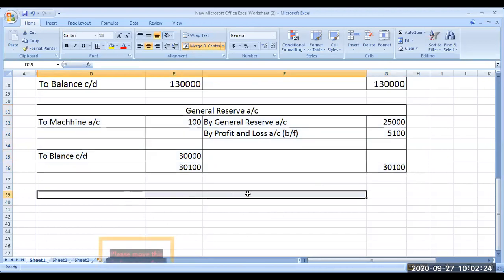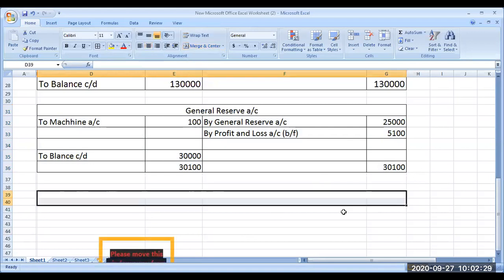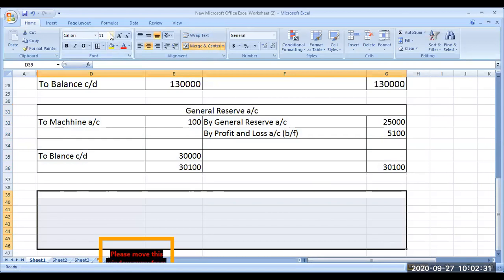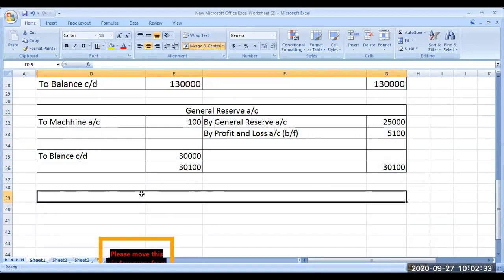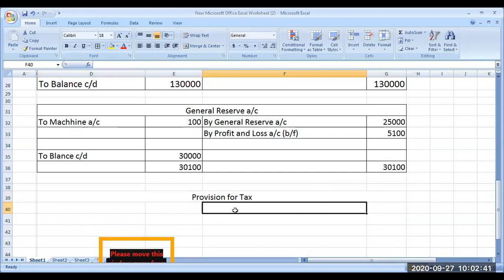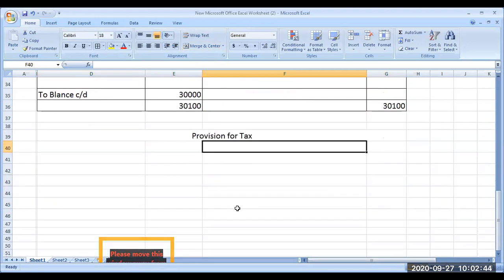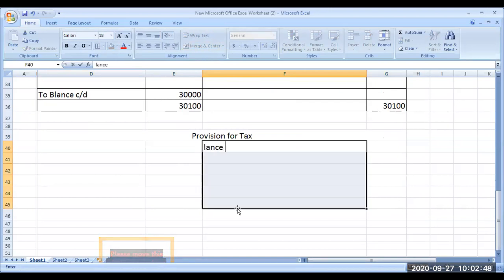Next, there is one more account called provision for tax. There is some transaction happening in provision for tax. What is the opening balance? Look at the opening balance. Provision for tax is a liability. We have to pay tax, we have kept a provision, and we have not paid yet. So it's a liability, and it should always be a credit balance, right?